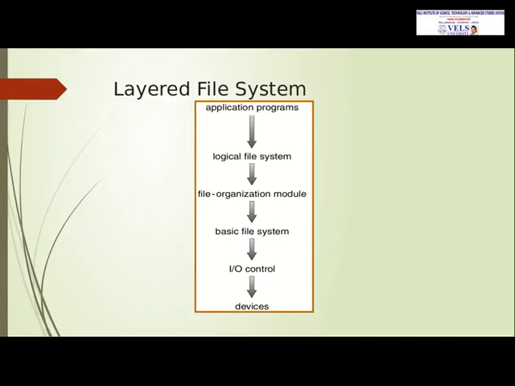And next, the file organization module. The file organization module translates the logical block address to the physical block address and transfers it to the disk. And next, the logical file system. The directory structure provides the file organization module with information for later use. Also, it provides protection and security. And application programs. To create a file in an application program, the request is given to the logical file system.